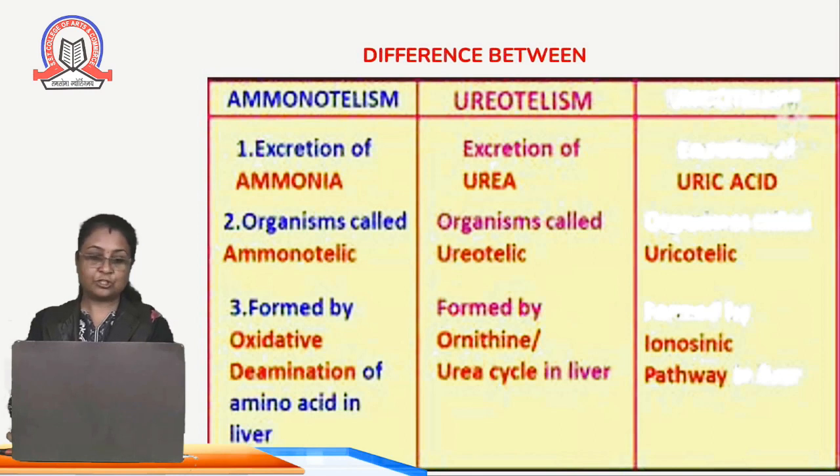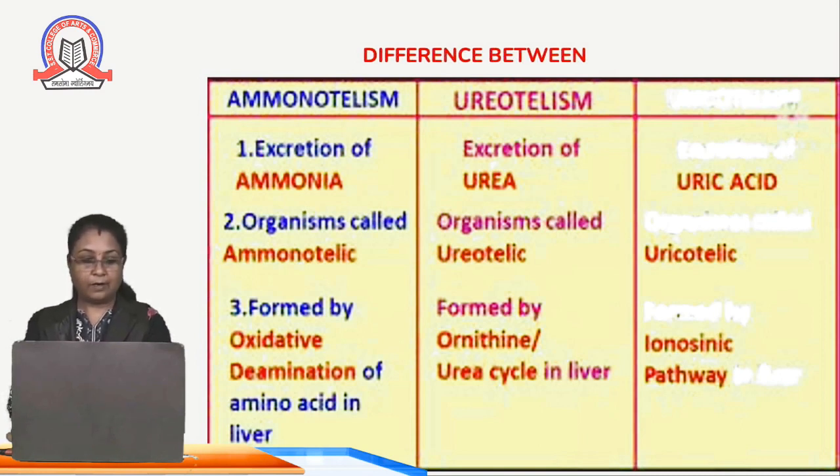So excretion of ammonia from the body is called ammonotelism. Similarly, when urea is excreted from the body, this kind of excretion is called ureotelism. And when the excretory product is in the form of uric acid, this kind of excretion is called uricotelism.